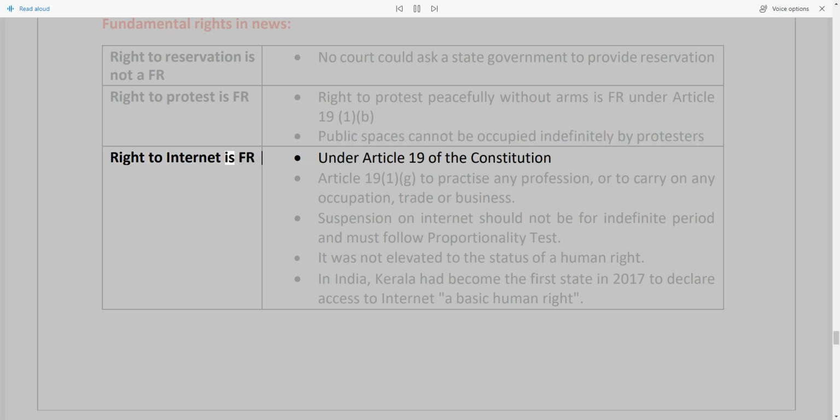Right to internet is FR under Article 19 of the Constitution. Article 19(1)(g): to practice any profession, or to carry on any occupation, trade or business. Suspension of internet should not be for an indefinite period and must follow the proportionality test. It was not elevated to the status of a human right. In India, Kerala had become the first state in 2017 to declare access to internet a basic human right.